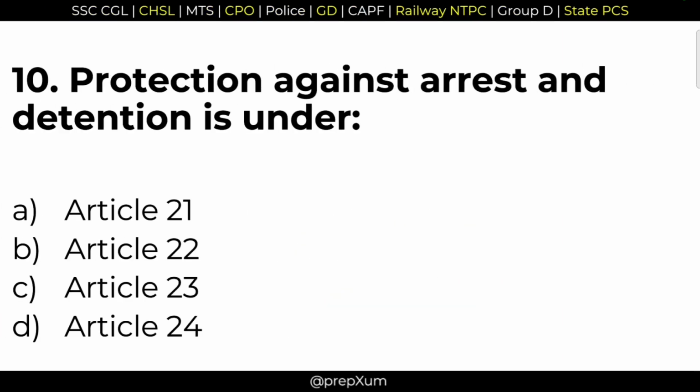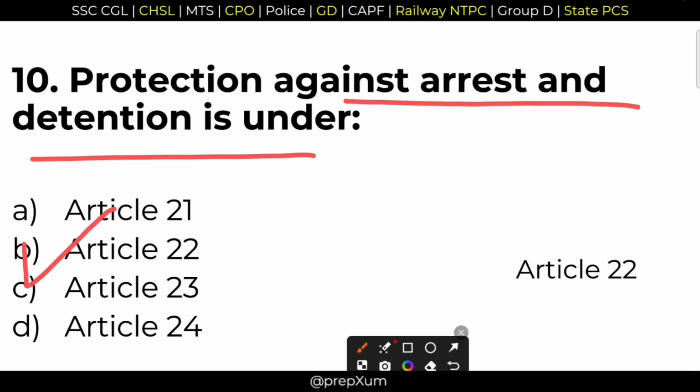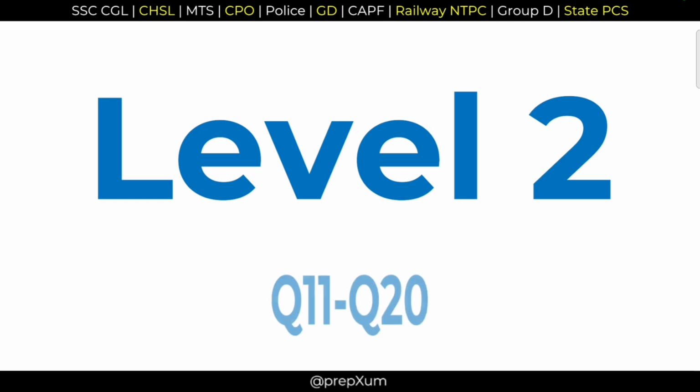10. Protection against arrest and detention is under? Option B, Article 22. Article 22 gives protection against arrest and unlawful detention. Now we are moving on to level 2.